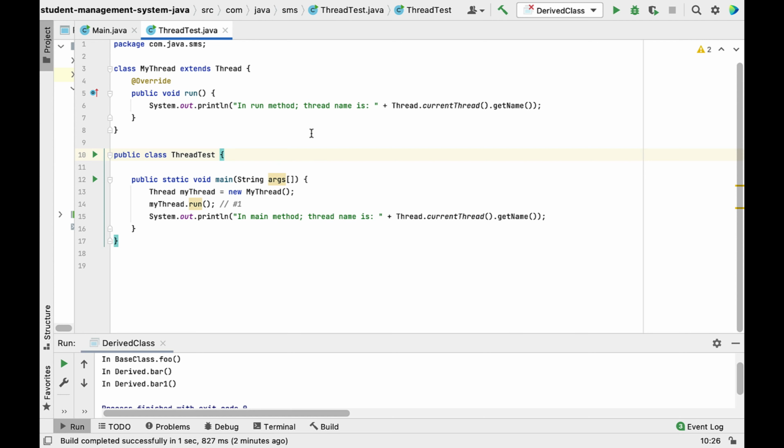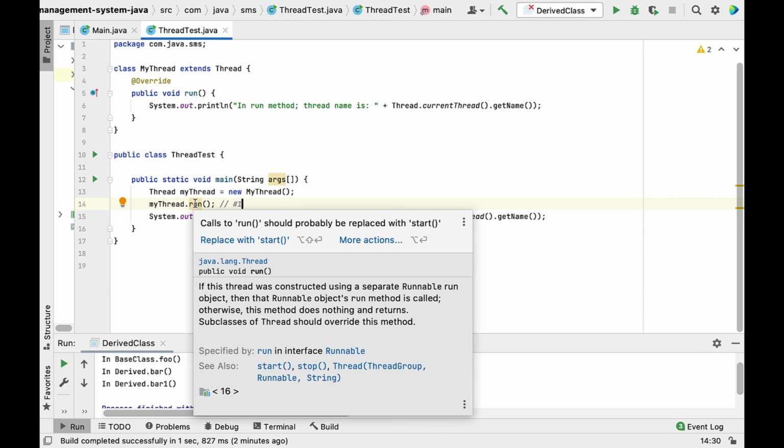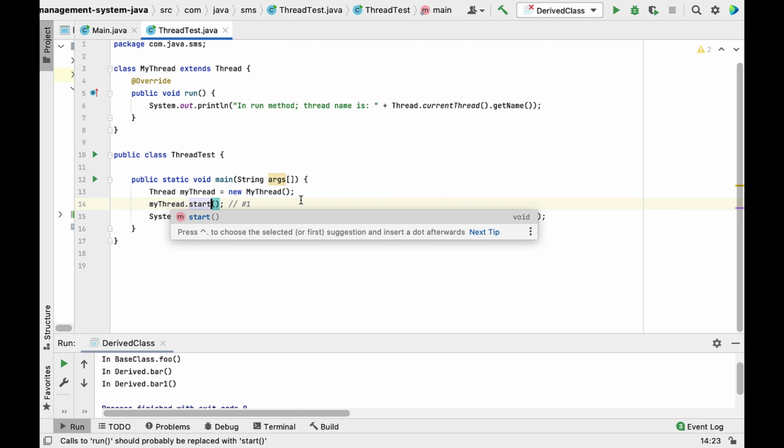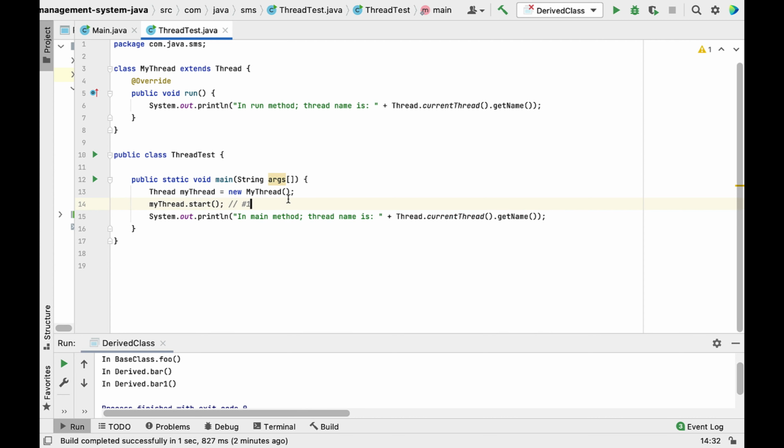Well, if you have knowledge of multi-threading, then you can easily understand this code snippet. Right, here is the key. You can see here we are explicitly calling the run method over here, but ideally whenever we create a thread, we should start the thread by using the start method. So Thread provides a start method, right? And whenever we invoke the start method, it internally invokes the run method, right? And here in the code snippet, they are explicitly invoking the run method. So this is the problem.